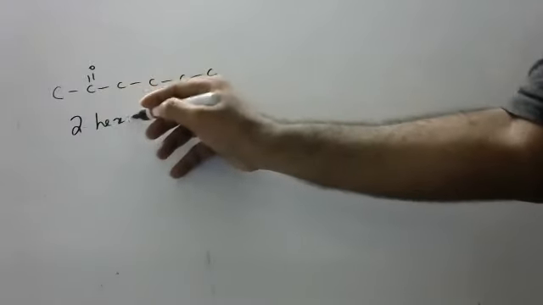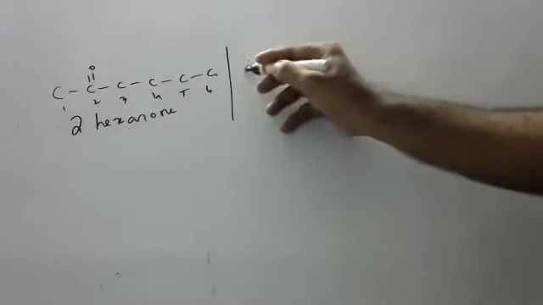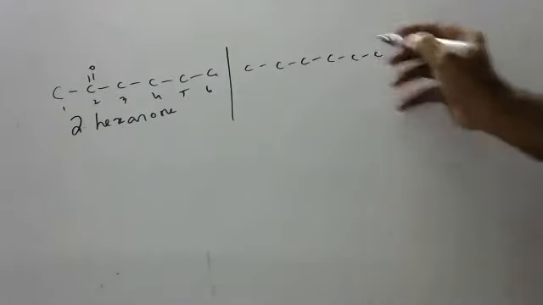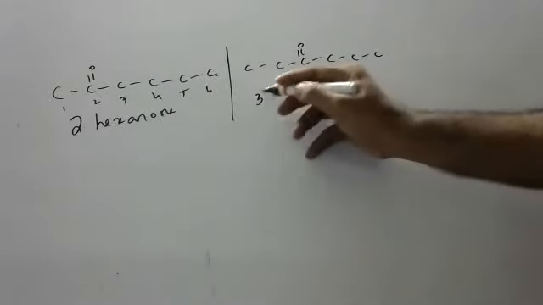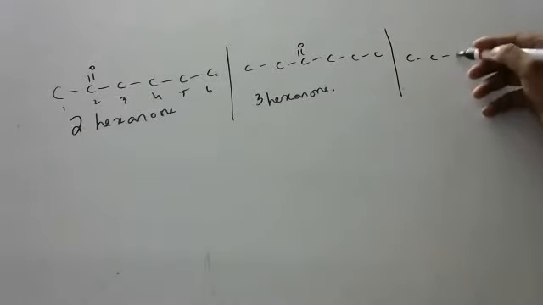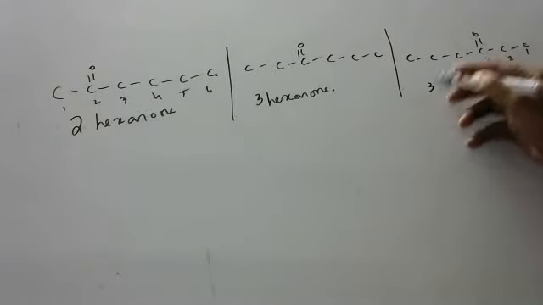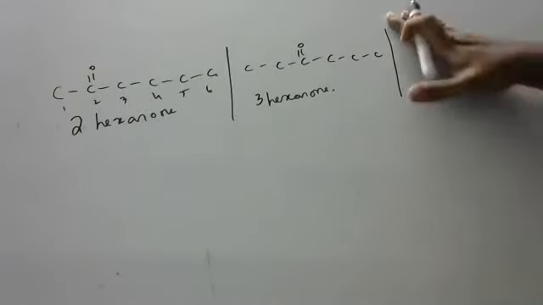Okay, children. Here, if I keep it, can anyone tell what is the name of this compound? 2-hexanol. Can anyone say the name of this compound, children? 3-hexanone. Very good. 1, 2, 3, 4, 5, 6. Can anyone say the name of this compound? 4-hexanone? 3-hexanone. 3 only. Again, it will come as 3-hexanone only. So 4 won't come here.